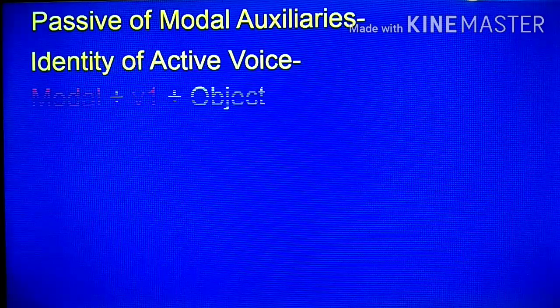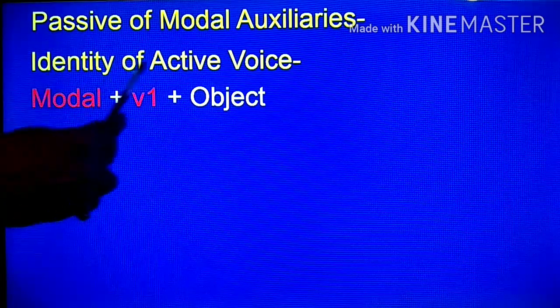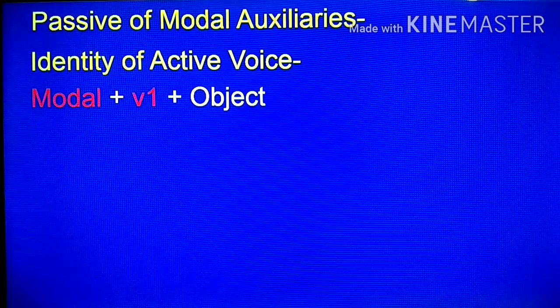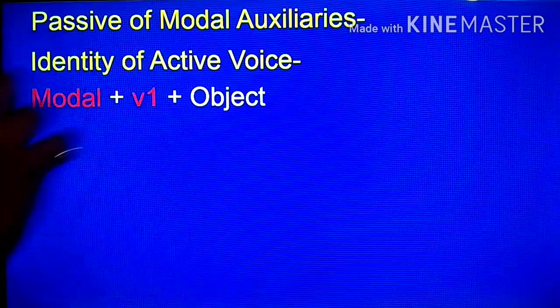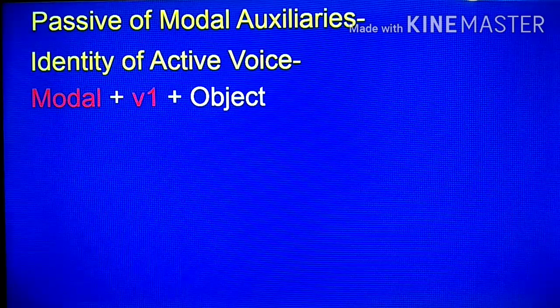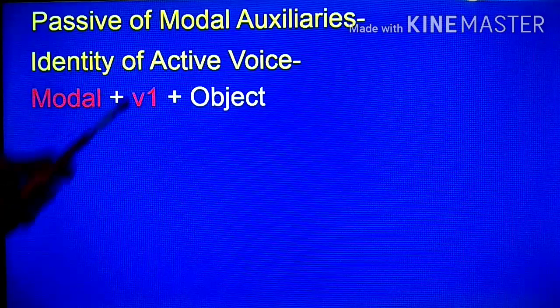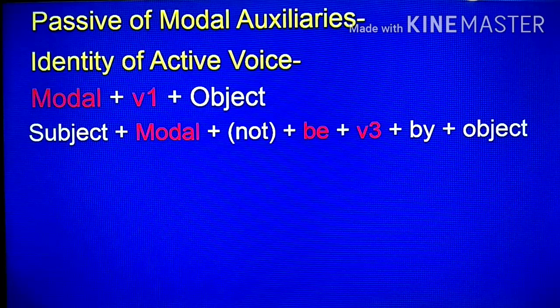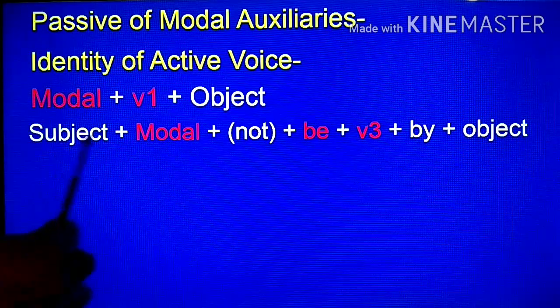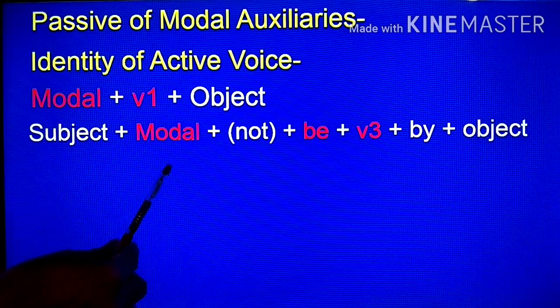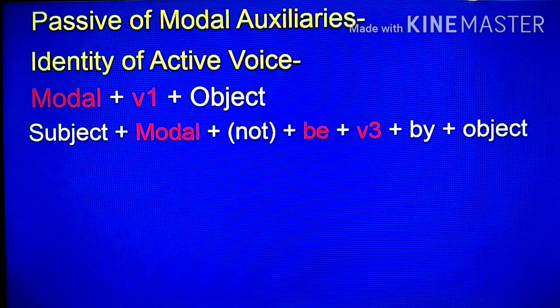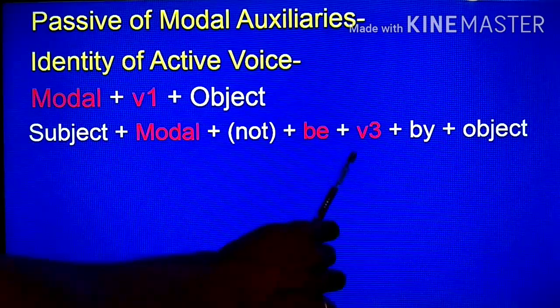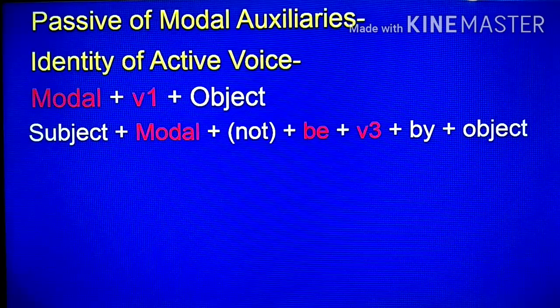The identity of the active voice sentence is modal plus first form plus object. In the sentence, any modal is given, after that first form and object. The rule for passive voice: subject, modal which will be given in the sentence, after that not if the sentence is negative, be, third form, by object. Now look at the sentence.